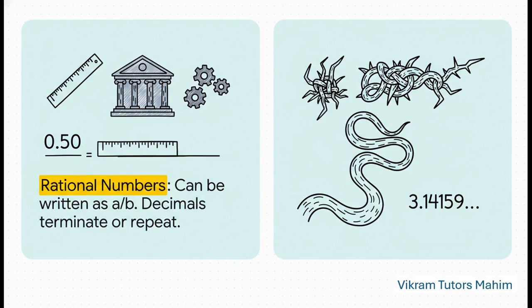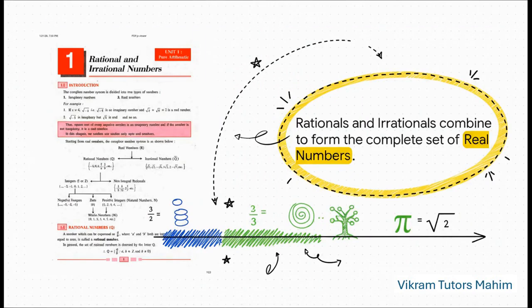And on the other, the irrational numbers, the rebels that can't be tamed into a fraction, whose decimals are just an endless, patternless adventure. And this brings us right back to our map, full circle. Every single real number, every single point you can imagine on the number line, belongs to one of these two great kingdoms. Together, they leave no gaps, no empty spaces. They fill the line up completely with every possible value.